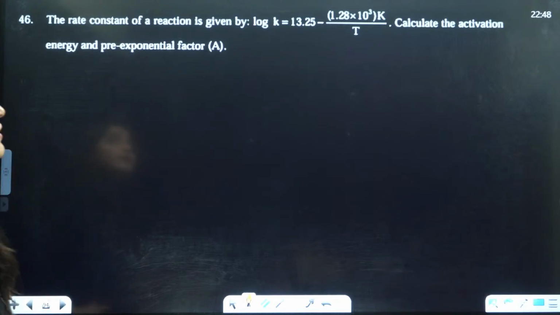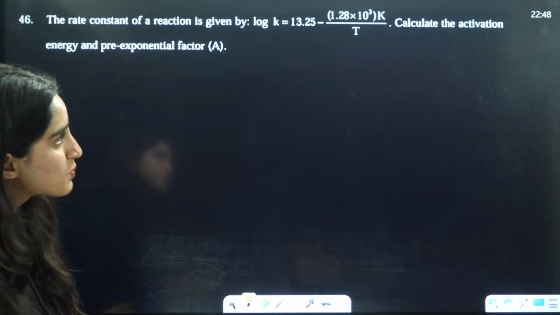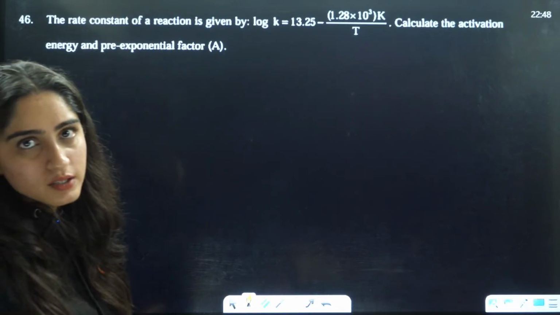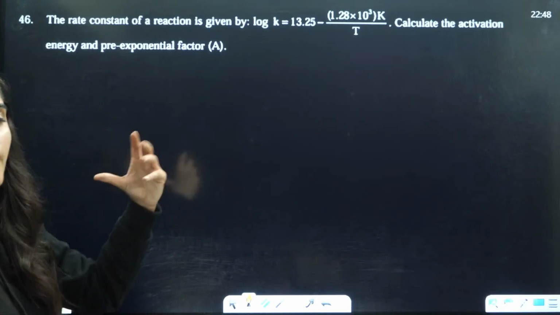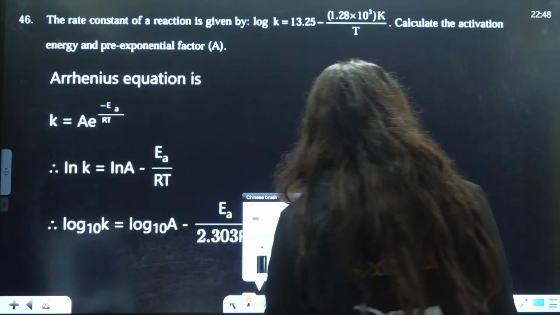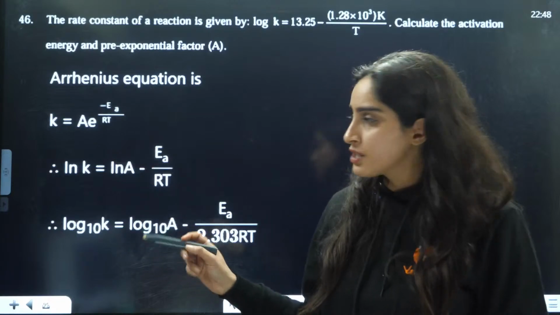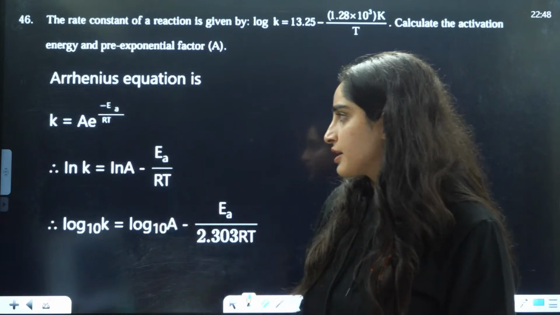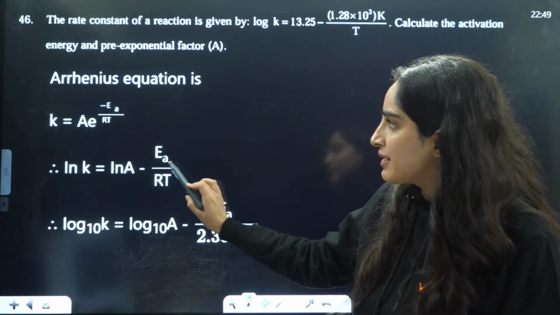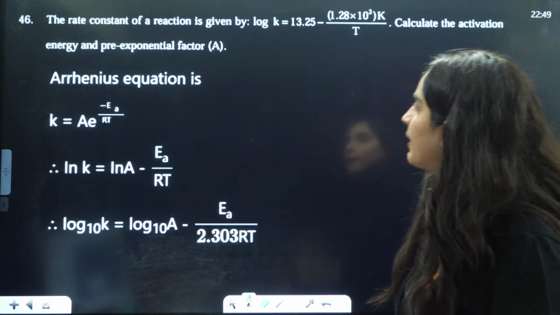Next is: the rate constant of a reaction is given by log K is equal to this much. Calculate the activation energy and pre-exponential factor of this. So we just need to compare it with the equation. K is equal to the Arrhenius equation, where A is the Arrhenius constant and E is the activation energy. Take the natural log here. Natural log of K is equal to natural log of A minus Ea by RT.